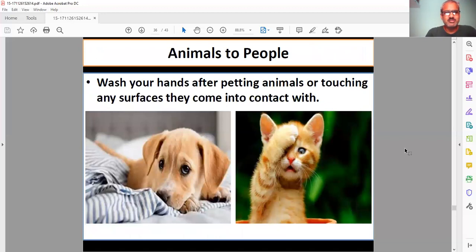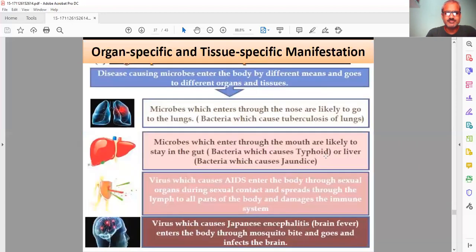Next, animals can also spread disease, so wash your hands after petting an animal or touching any surface they have come in contact with, because animals may have infections which can transfer to your body. Next is organ-specific and tissue-specific manifestation. Once the microbe enters your body, where do they go, to which organs, and what disease do they cause?